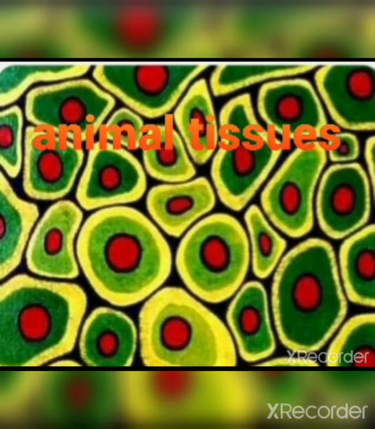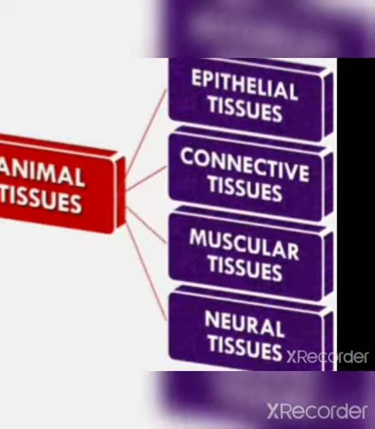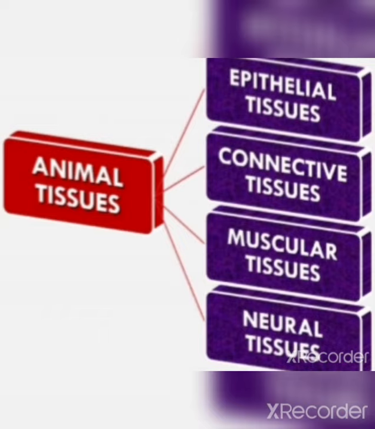On the basis of location and function, animal tissues are divided into four major types: epithelial tissue, connective tissue, muscular tissue, and neural tissue.